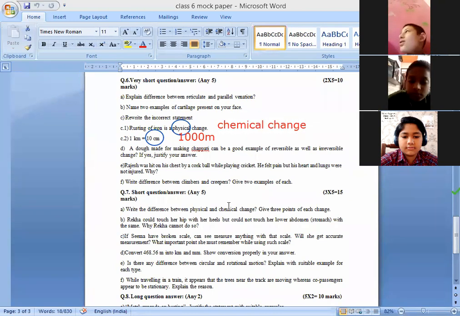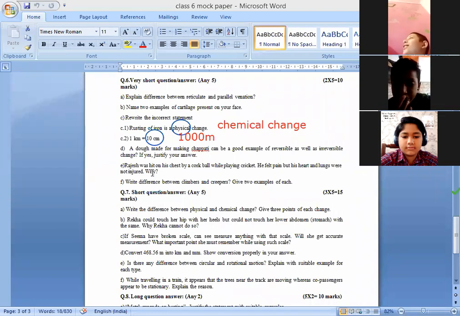Chemical change. Making a dough for chapati is a good example of reversible or irreversible change. If yes, how? You know your mom makes a dough. So when she makes a dough, that is an example of reversible change. You can change the shape. And when she makes chapatis, that is an irreversible change, because once the chapatis are made, you can't change it.